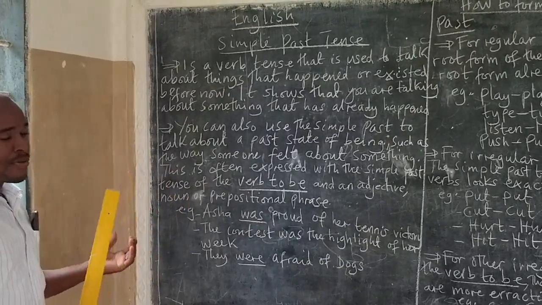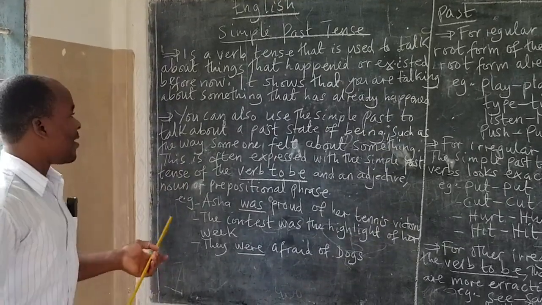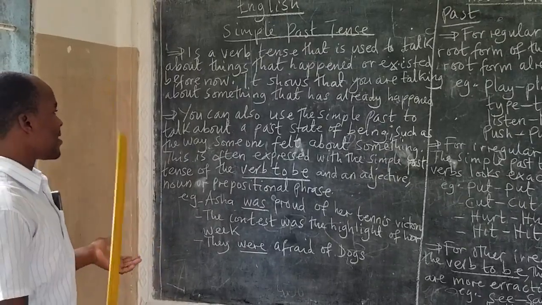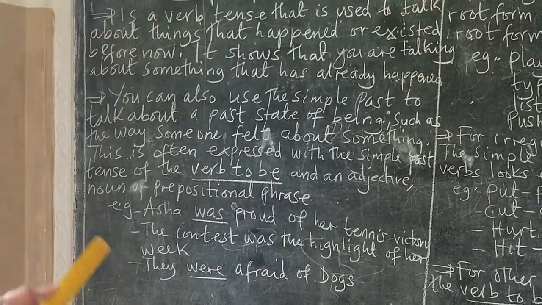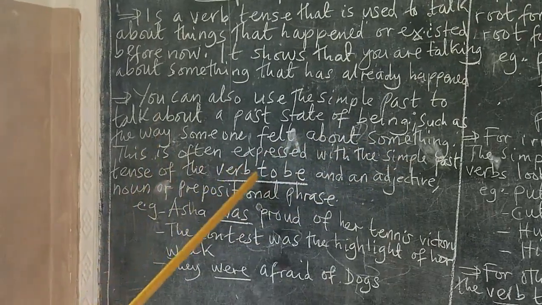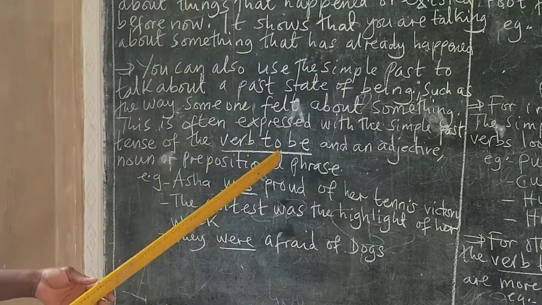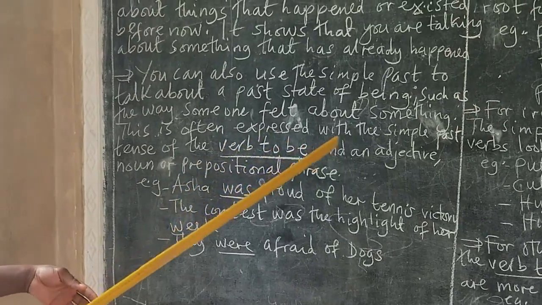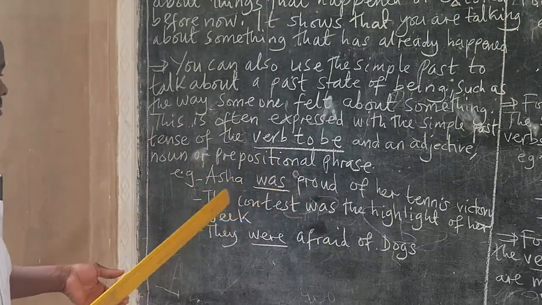Now, you can also use simple past tense to refer to a state of being, to a past state of being, such as the way someone feels about something. And this is often expressed with the simple past tense of the verb to be. When we say the verb to be, we mean the use of was and were. So the verb to be is used together with an adjective, a noun, or prepositional phrase.